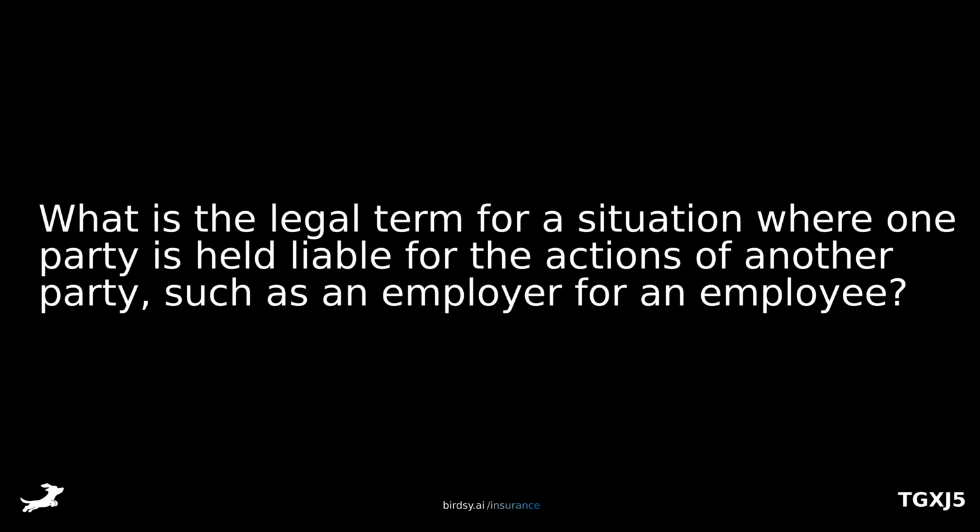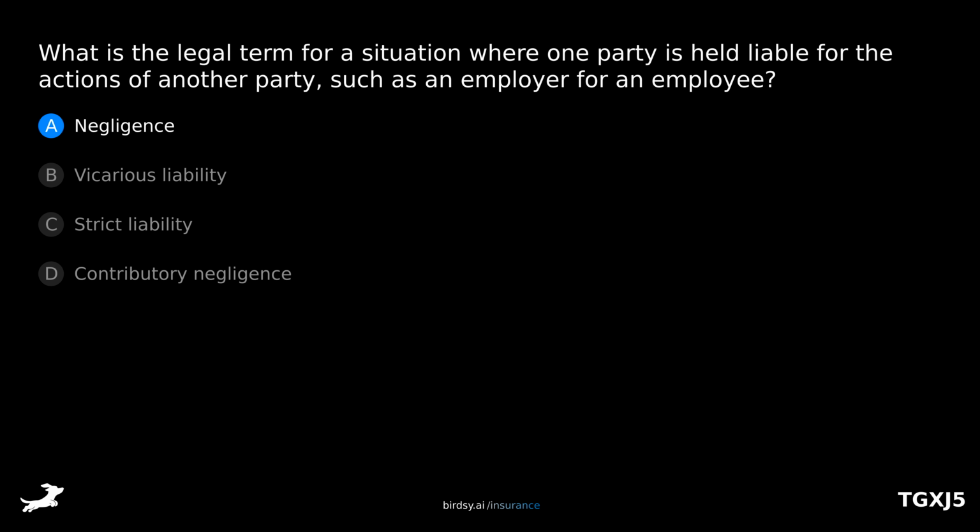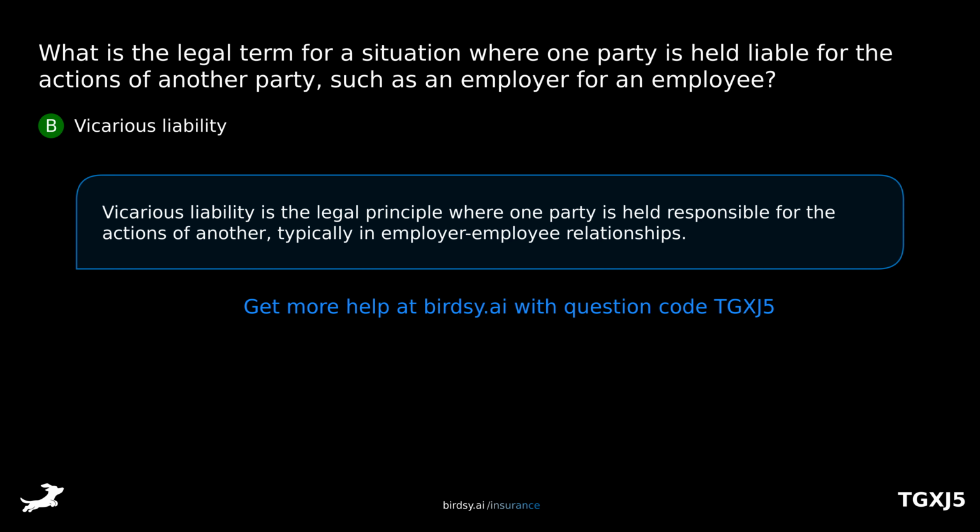What is the legal term for a situation where one party is held liable for the actions of another party, such as an employer for an employee? Is it A, negligence, B, vicarious liability, C, strict liability, or D, contributory negligence? The answer is B, vicarious liability. Vicarious liability is the legal principle where one party is held responsible for the actions of another, typically in employer-employee